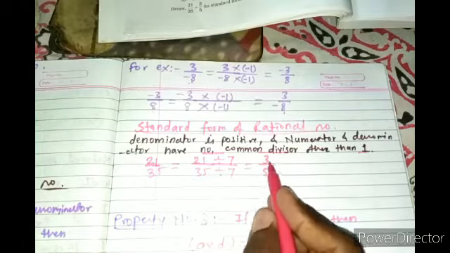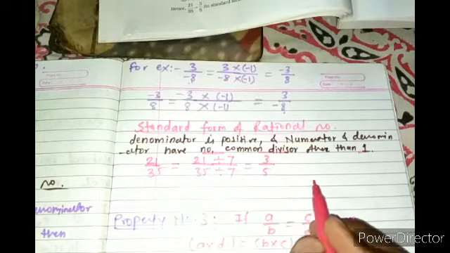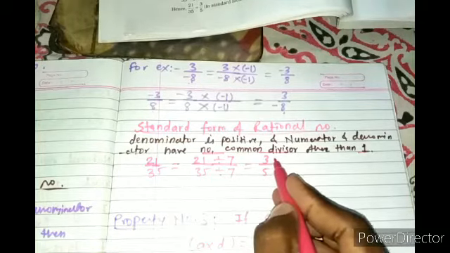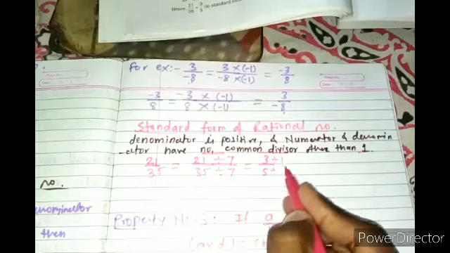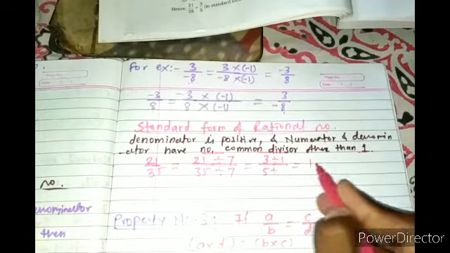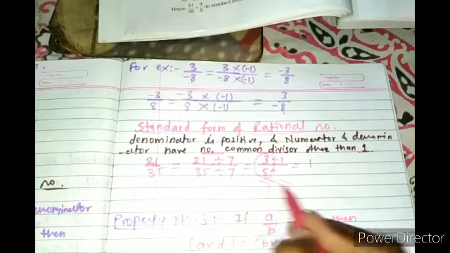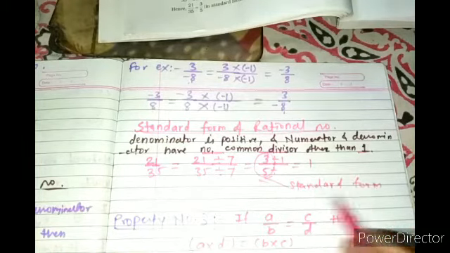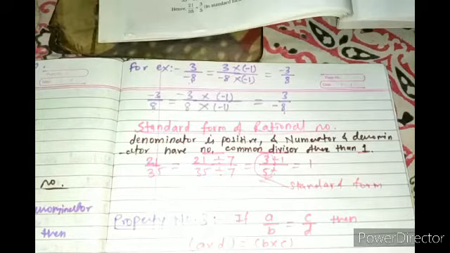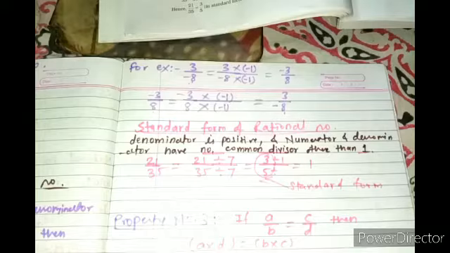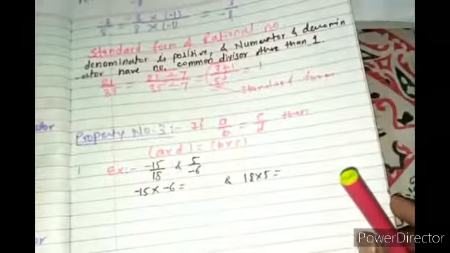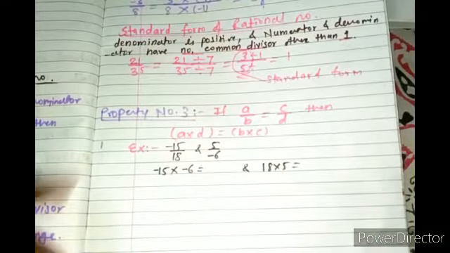And 3 by 5 doesn't have any common divisor other than 1, means only 1 can divide 3 and 5 but not any other number. So in that case we can say that 3 by 5 is the standard form of a rational number, right? It is very simple and basic. When you are getting the simplified form of any given rational number, then we can say that the rational number is in standard form.